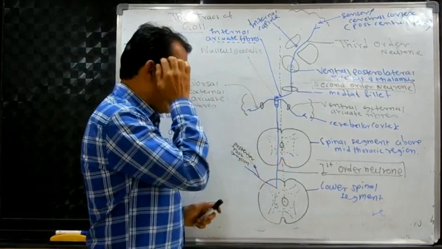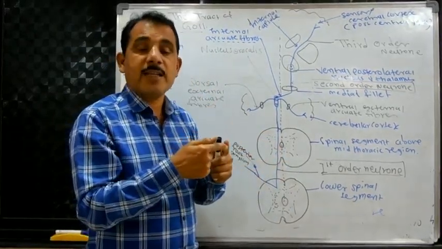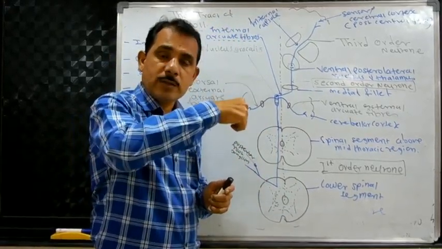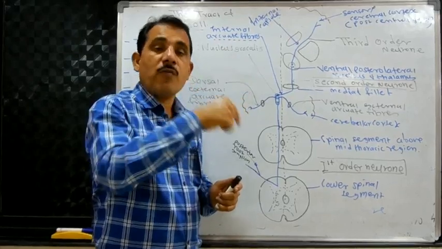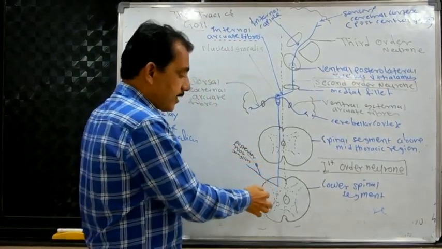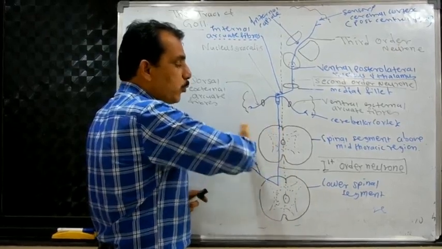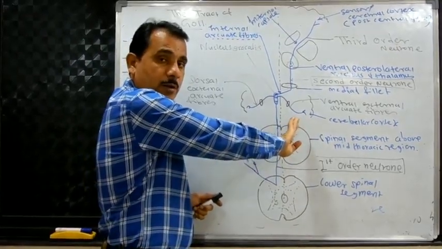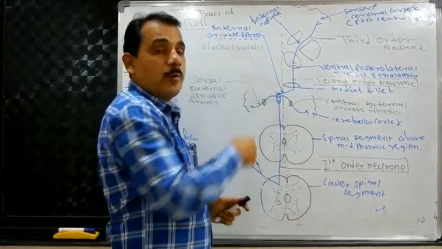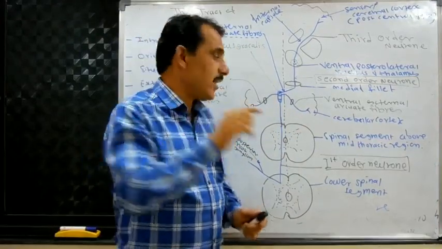Then a second group of fibers ascend and descend, forming intersegmental connections. Some of the fibers descend downward, forming the comma tract of Schultze. And the majority of fibers ascend upwards. Above the mid-thoracic region, they are pushed into the medial tract of Burdach, then ascend upwards and enter the medulla, and in the medulla they end in the nucleus gracilis.